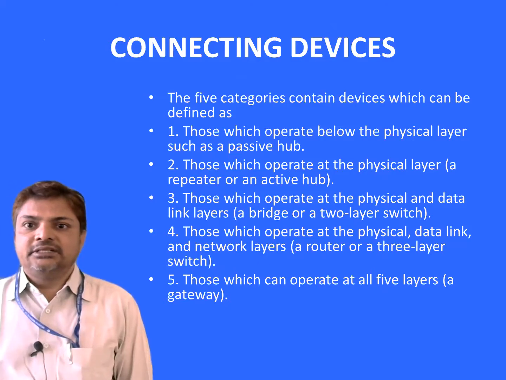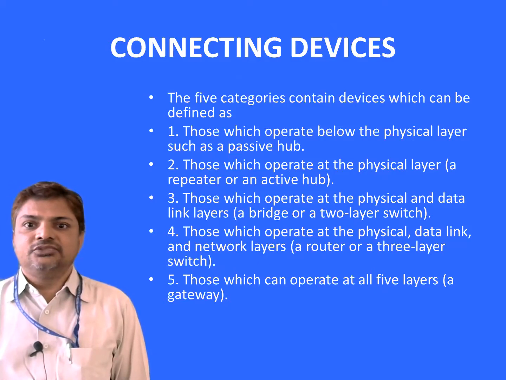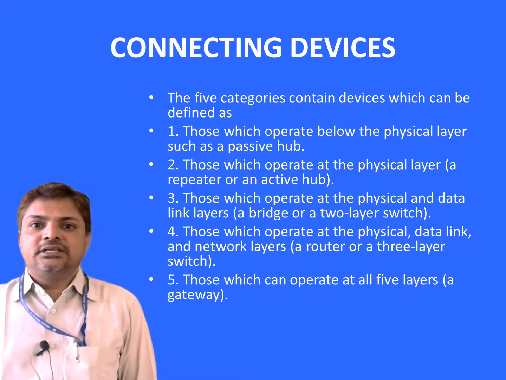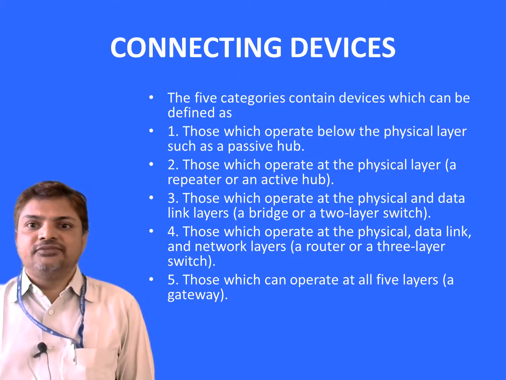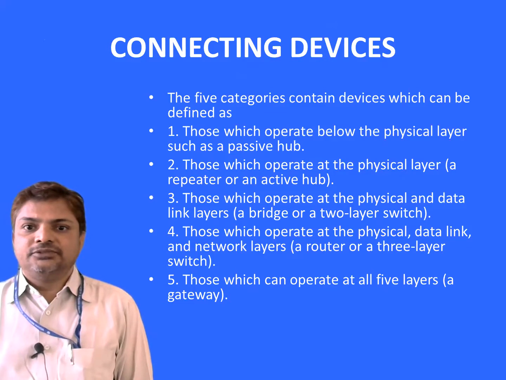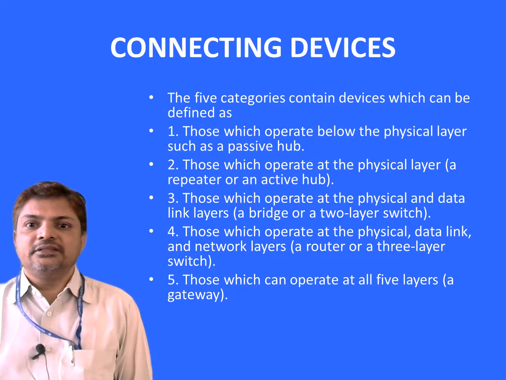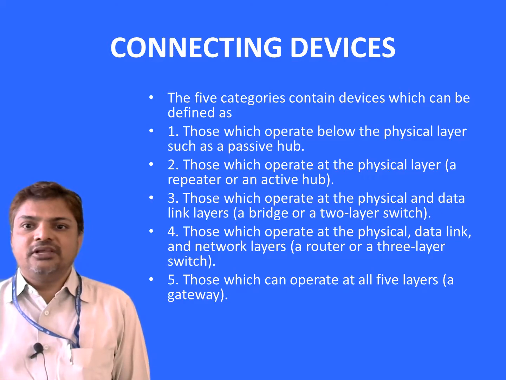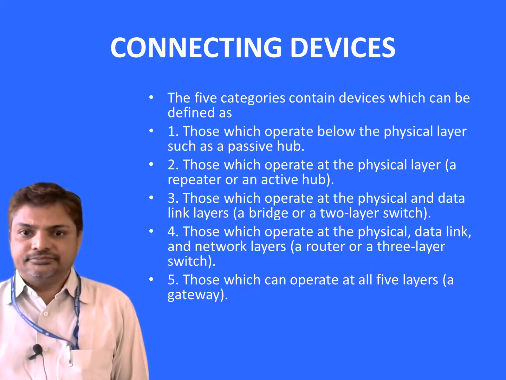The 5 categories contain devices which can be defined as those which operate below the physical layer, such as passive hubs. Those which operate at the physical layer are repeater or an active hub. Those which operate at the physical and data link layer are bridge or a 2-layer switch, and those which operate at the physical, data link and network layer are a router or a 3-layer switch, and those which can operate at all the 5 layers are gateway.